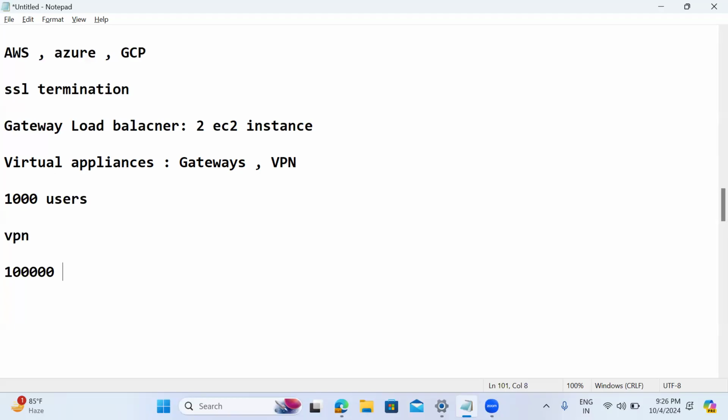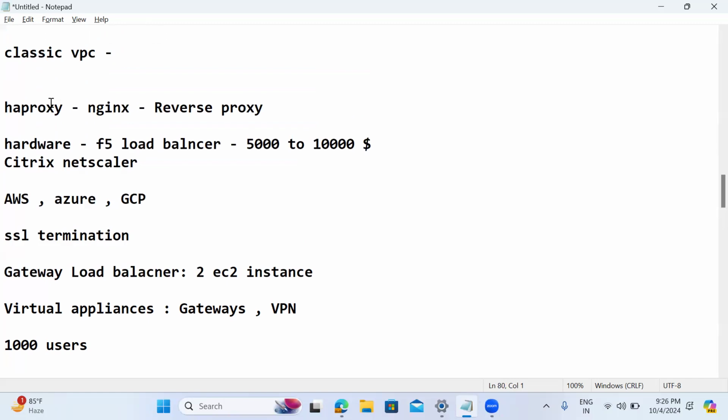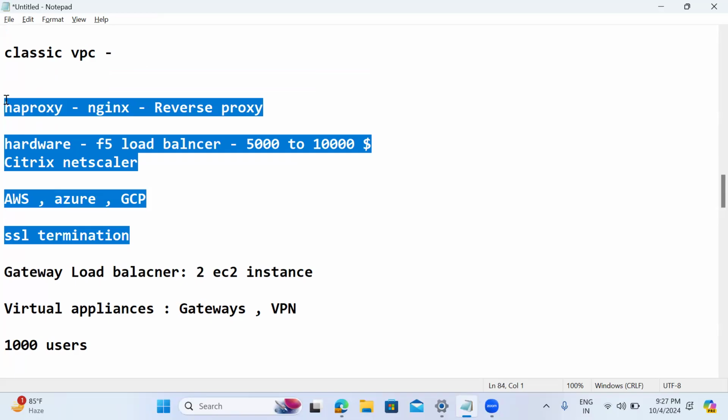But you don't tell them you have worked with the gateway load balancer. You tell them previously we used to work with the classic load balancer, later we migrated to network and application load balancers depending upon the requirements, and we have exposure towards the gateway load balancer. So before going for the load balancer topics, we need to configure HA proxy. Nginx also we need to configure as a reverse proxy. Then TLS termination. So these are not the AWS way; first we cover these general topics. Then we will understand the load balancer in a better way.